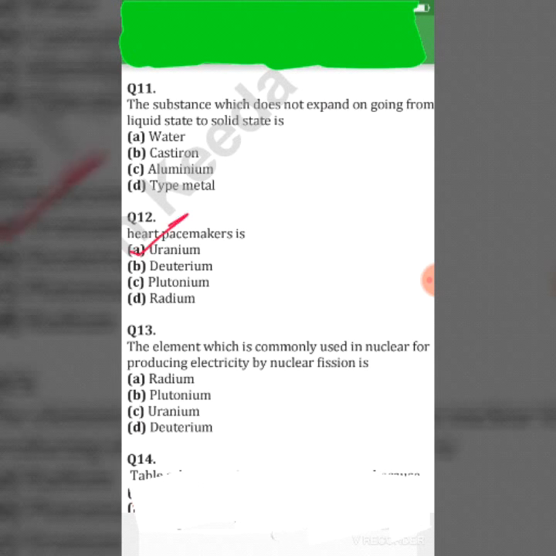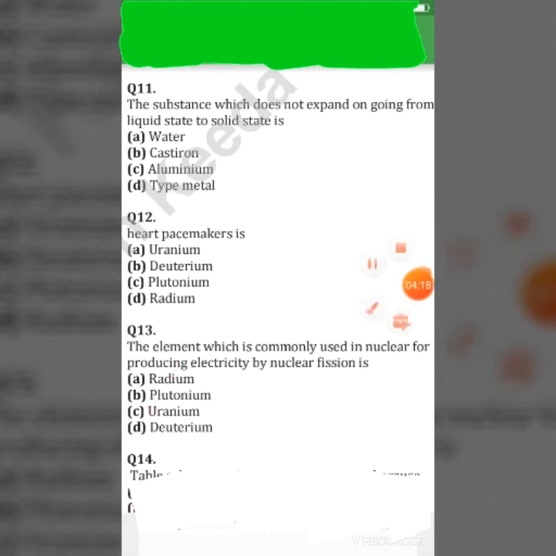Move on, next question. The element which is commonly used in nuclear reactors for producing electricity by nuclear fission. A. Radium, B. Plutonium, C. Uranium, and D. Deuterium. So its right answer is uranium.